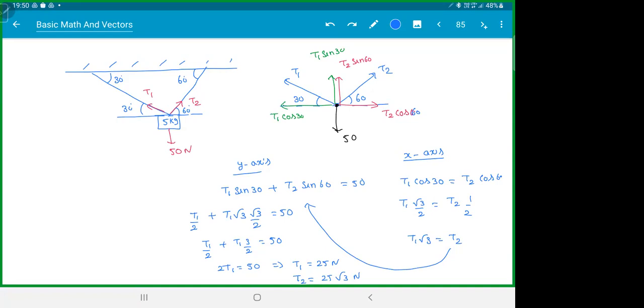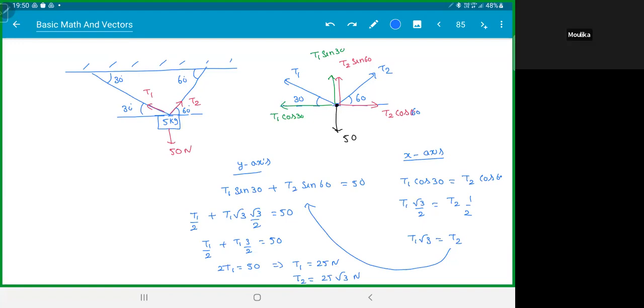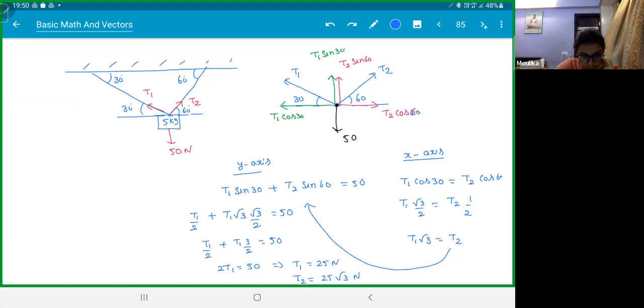Okay. So end of the day, what we want is this force and this force are equal. I'm not saying T1 is equal to T2 or that cos 30 and cos 60 are equal. Hope that makes sense. Sure, no? Yes, sir. All clear with this? Great.